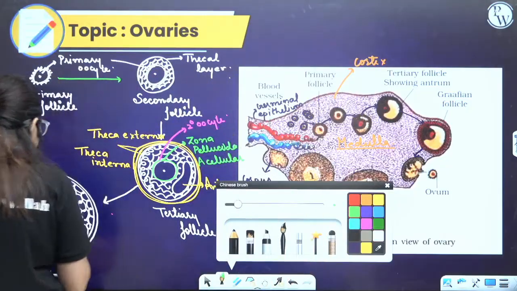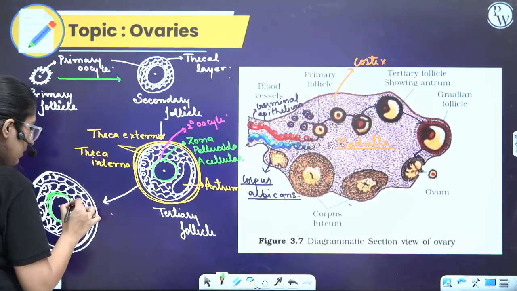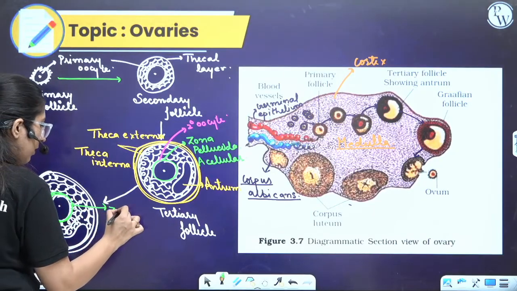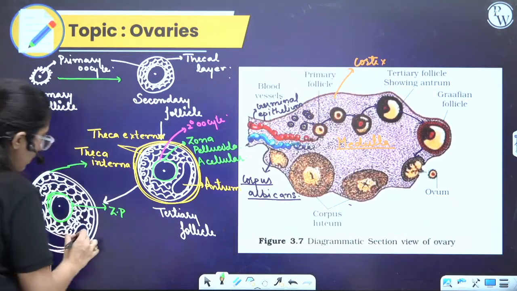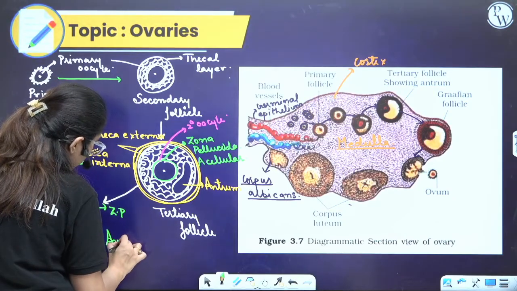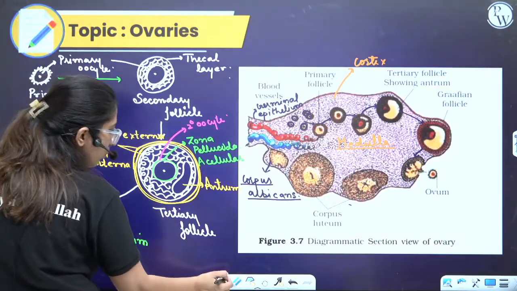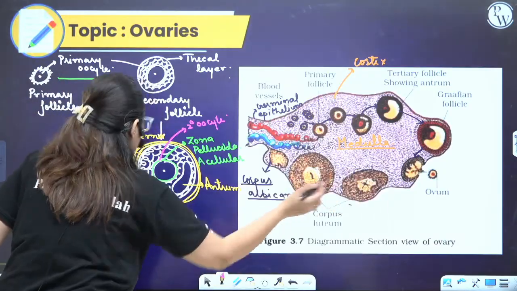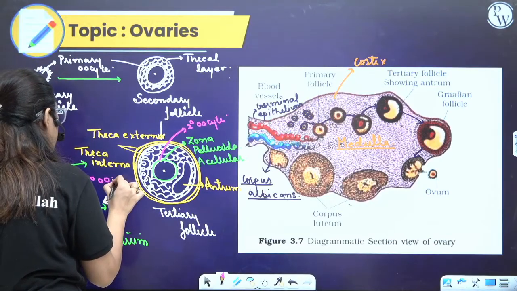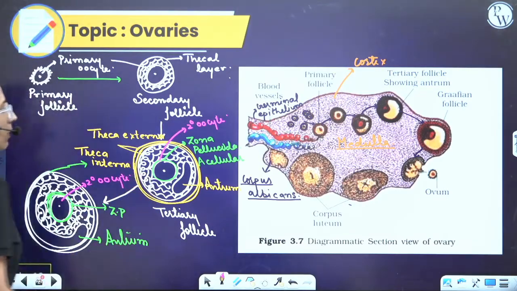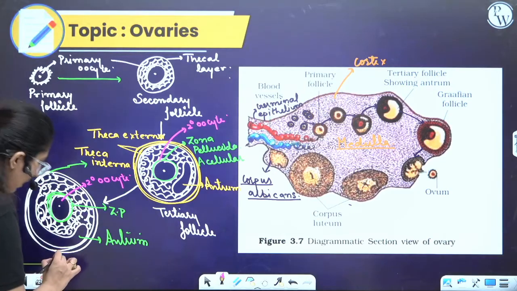Here the cavity size, the antrum. What is this? This is again zona pellucida, ZP. These are the two thecal layers which are present. This is the antrum. And here also, buddies, the secondary oocyte is present. Done? This is the structure of a Graafian follicle.